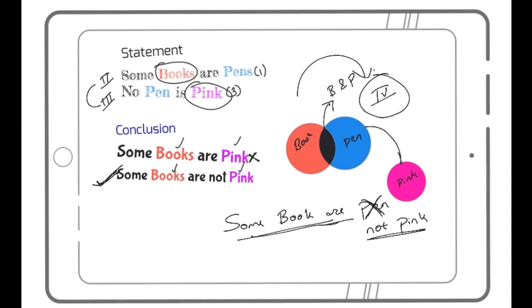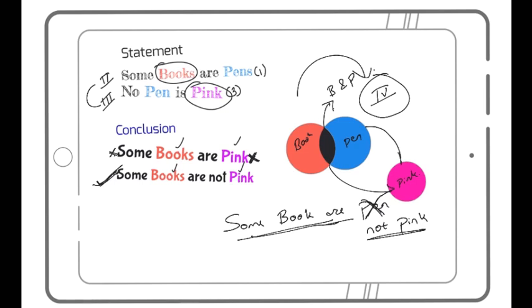Obviously, this does not mean that some book are pink. This may happen, may not happen, something that I'm not sure about. So it is not my conclusion in this case. By diagram also you can say this. See, some book are pen, which means this black part are book which are pen as well. But this black part is also not pink, because this black part comes under this blue part, and no blue is pink.